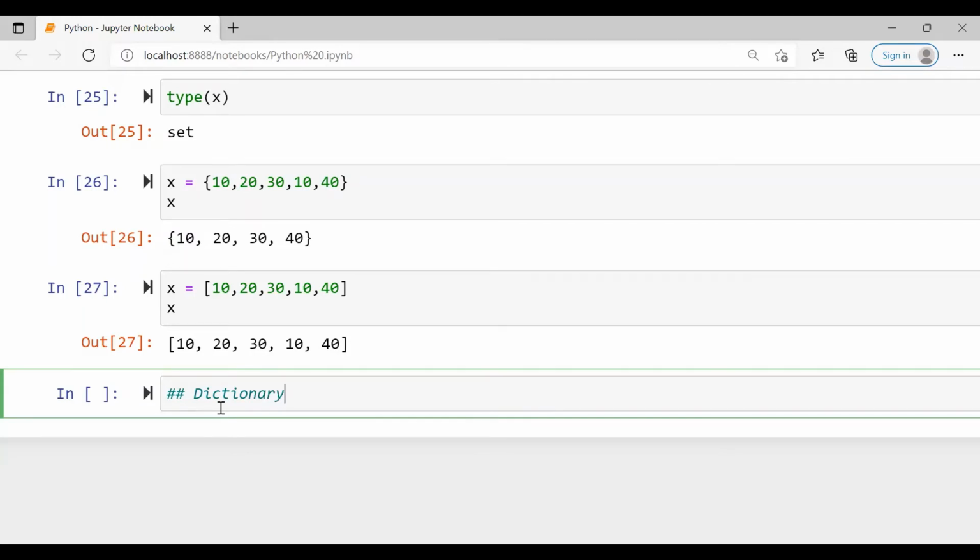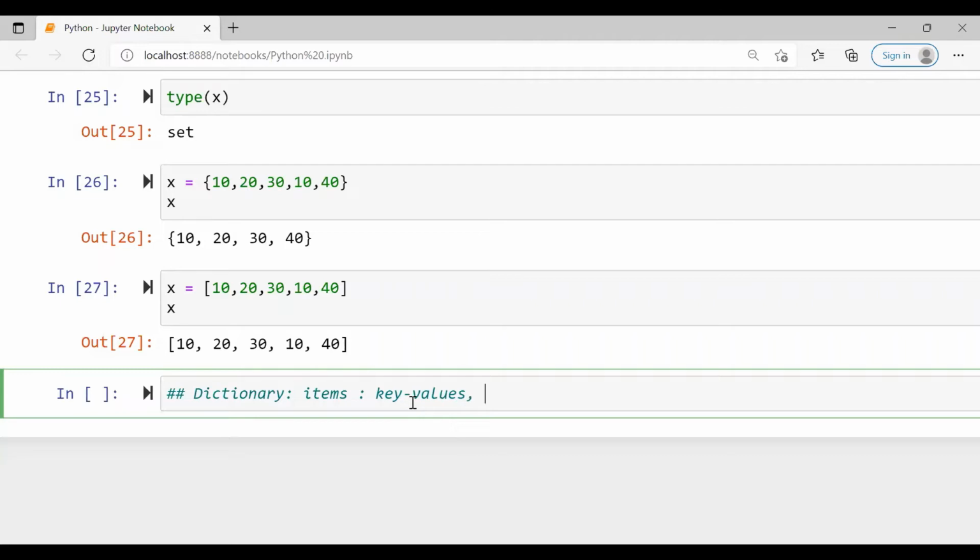Each key is separated from value by colon, and items are separated by comma. I'll just explain what this is. In this, the items will come in pairs as key and values, right?